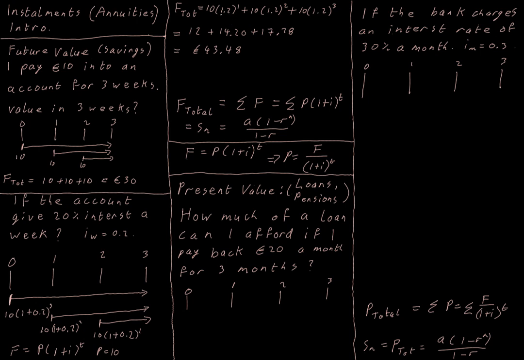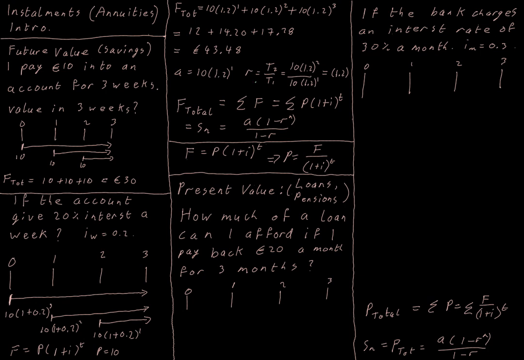So this is a geometric series that has a first term of 10 times 1.2, or €12 in this case, and then my common ratio, I can see I'm multiplying by 1.2 each time. That's what gets me between the terms in my series. So for larger questions where writing out each one of these terms individually would get annoying, we can use the geometric series formula. And again, the argument we're using is that this is a geometric series because our geometric ratio is constant. So I'll write that out.